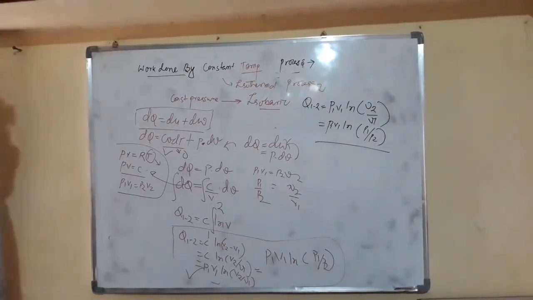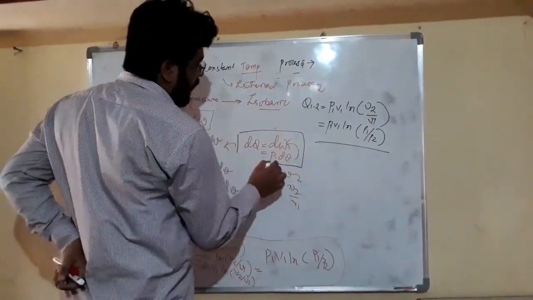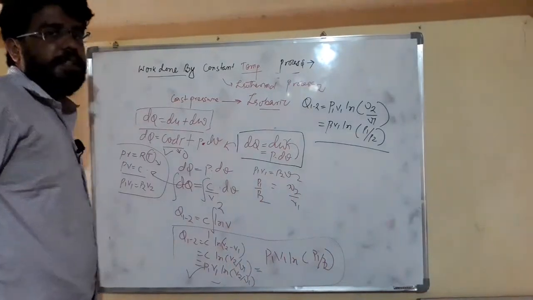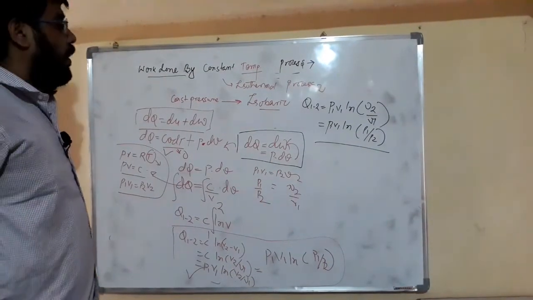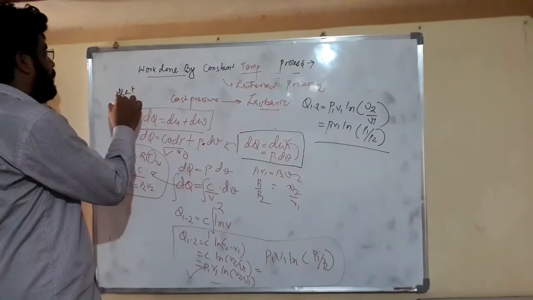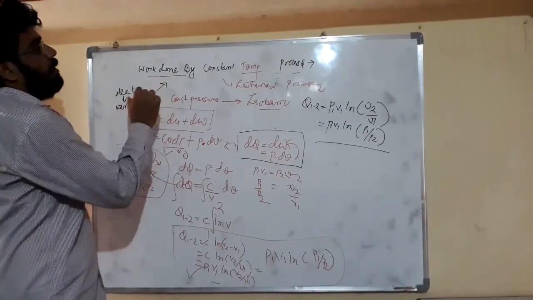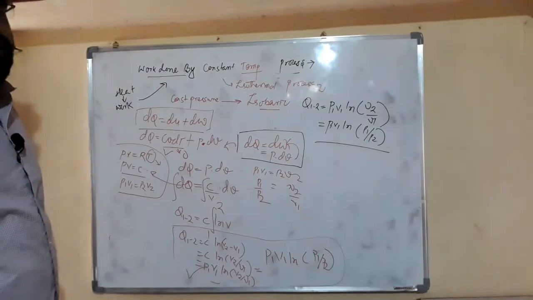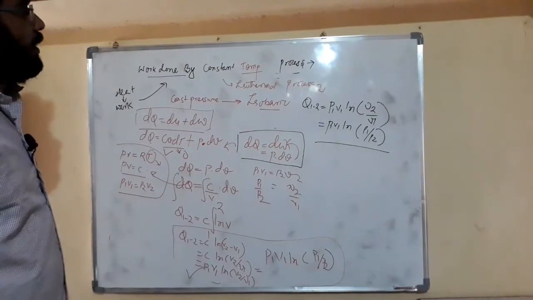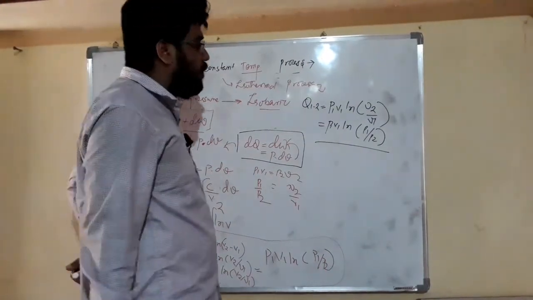And friends, we already know that dq is equal to dw, because temperature remains constant, so the whole heat is transferred into doing work in constant temperature process. Internal energy is a function of temperature, so here temperature is constant, so there is no change in internal energy; the change in internal energy is 0.